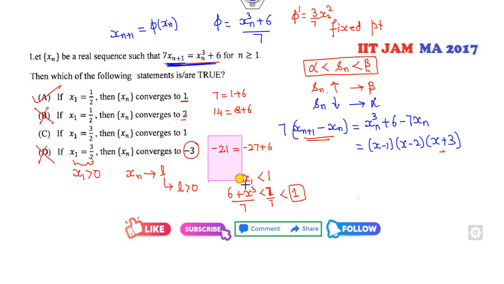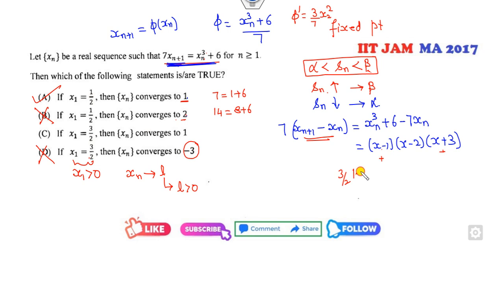Now look at another option. Whenever x1 is 3 by 2, which means 1.5, this number is positive, this number is negative, this number is positive. So it means this is a decreasing sequence. So whenever x1 is 3 over 2, which is greater than 1, x cube is greater than 1.